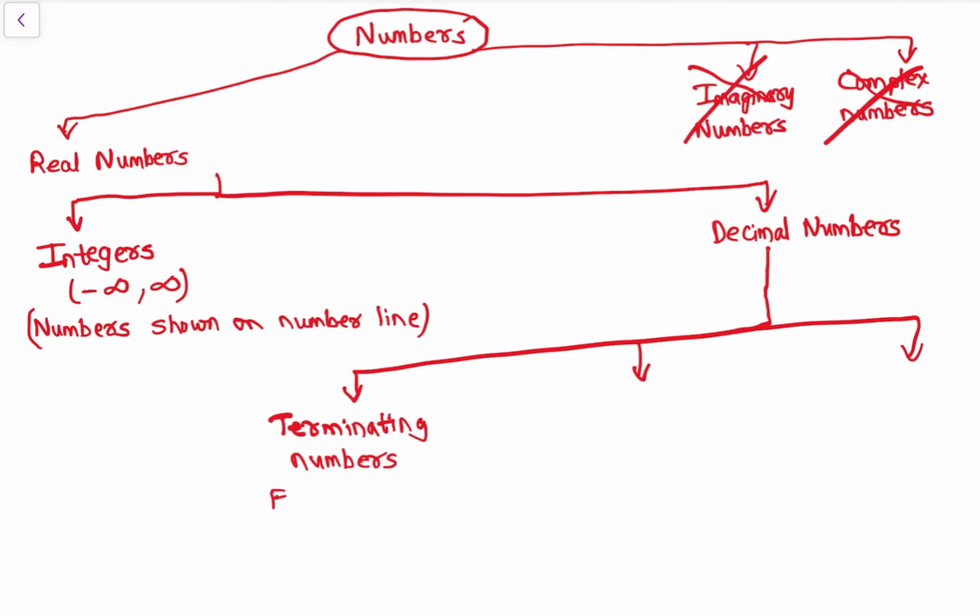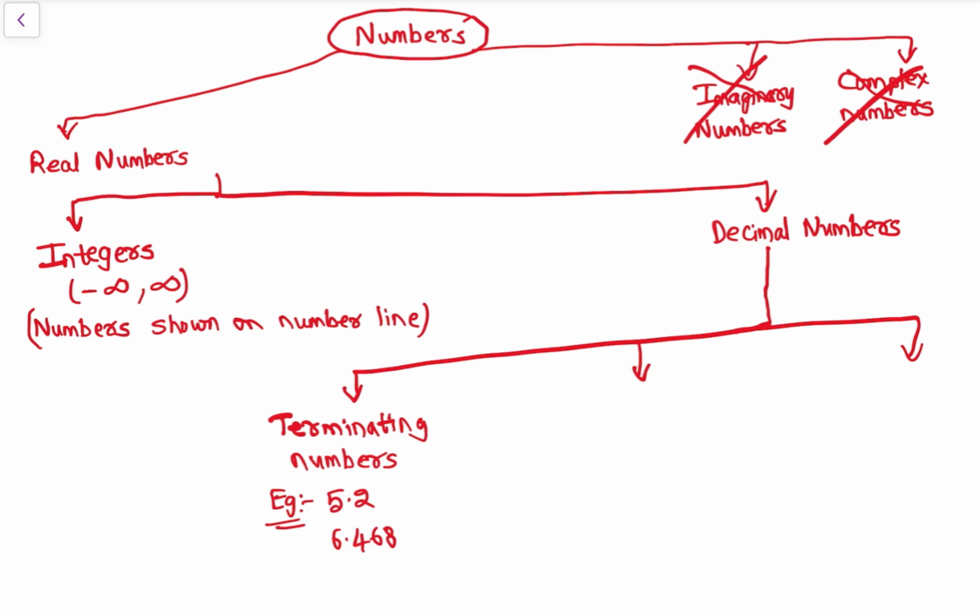Terminating numbers examples are, see, 5.2. That means there is an ending of these numbers. They are terminating. Then 6.468, there is an end. So this is a terminating number.